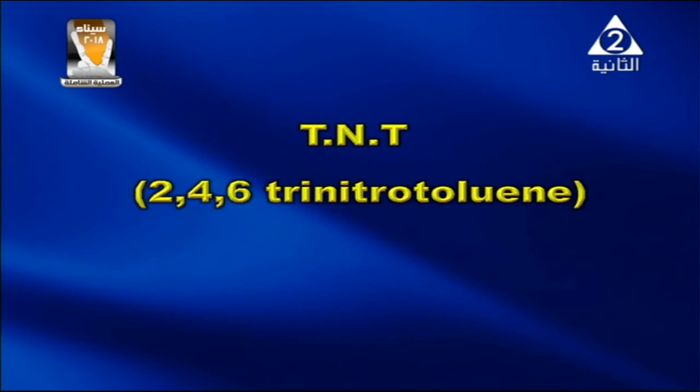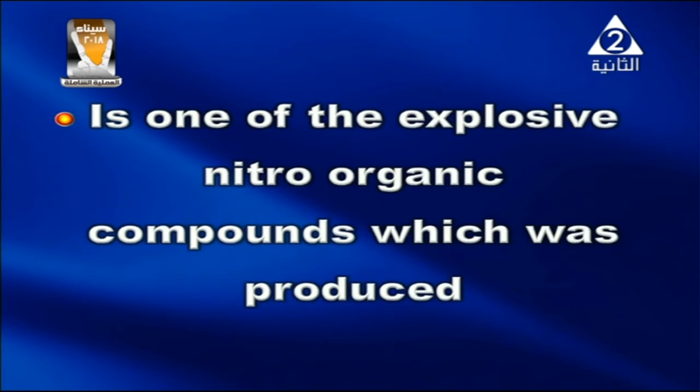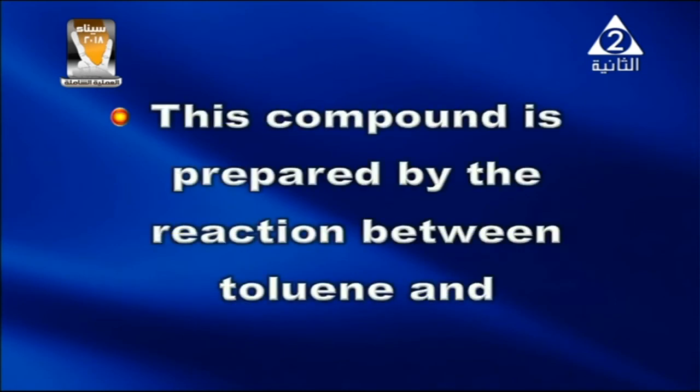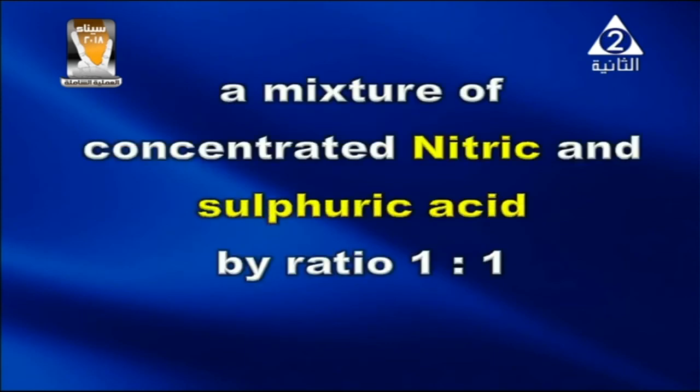Now, my dear student, TNT, 2,4,6-trinitrotoluene, is one of the explosive nitro compounds which was produced by millions of tons through the Second World War and is still produced until now. This compound is prepared by reaction between toluene and a mixture of concentrated nitric and sulfuric acid by ratio 1:1.